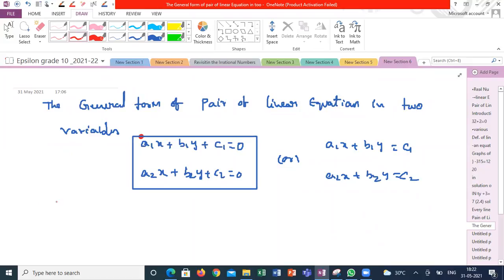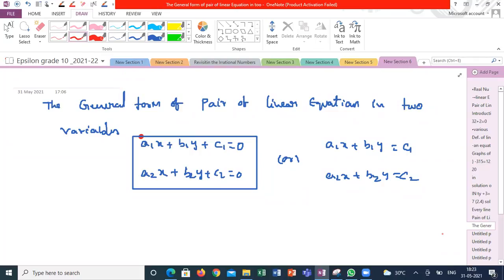Yes, sir. Now, what is the meaning of solution to a pair of linear equations? With this concept, we are going to wind up. Tomorrow onwards, we will discuss how to solve and what methods we have. We have 4 methods: graphical method and 3 analytical methods. This chapter is a little bit huge, with practical problems and higher level numericals. In total, six exercises are there in the textbook.